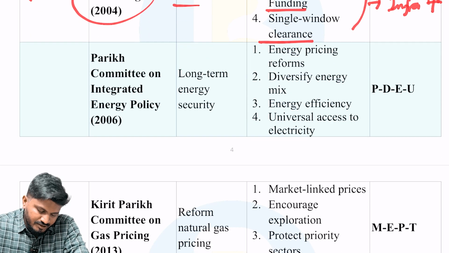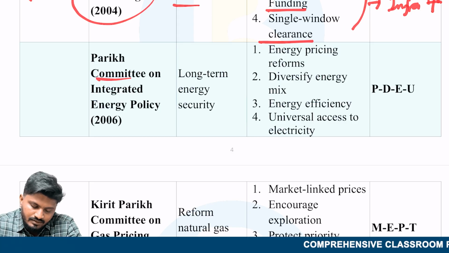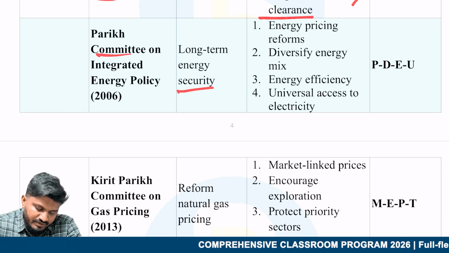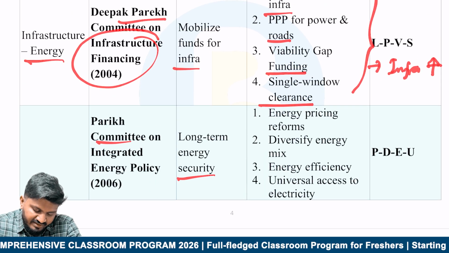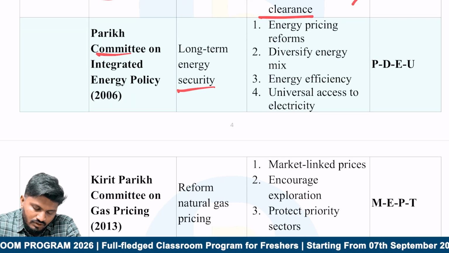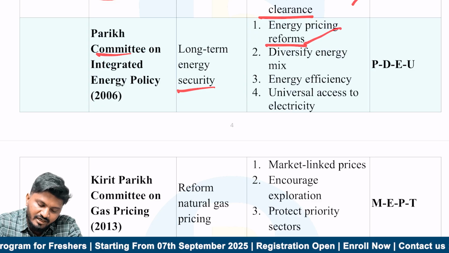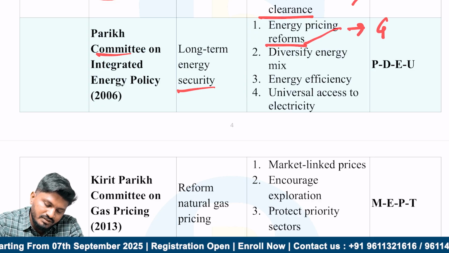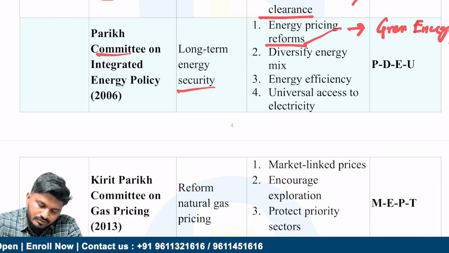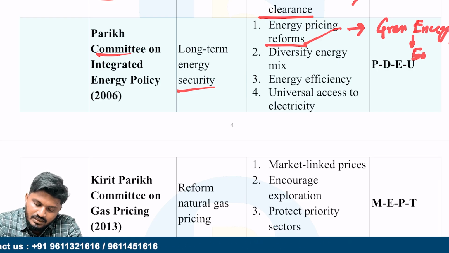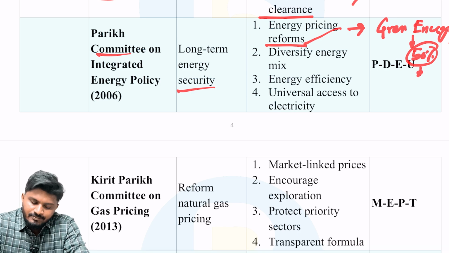Okay. Next, the Parikh Committee on Integrated Energy Policy. The aim is long-term energy security. Again, the Deepak Parekh Committee is different and the Kirit Parikh Committee is different. It recommended energy pricing reforms and green energy promotion, a very important recommendation, as even now India is going towards green energy. Recently a report said India has achieved 50% of its total installed capacity for electricity in green energy.